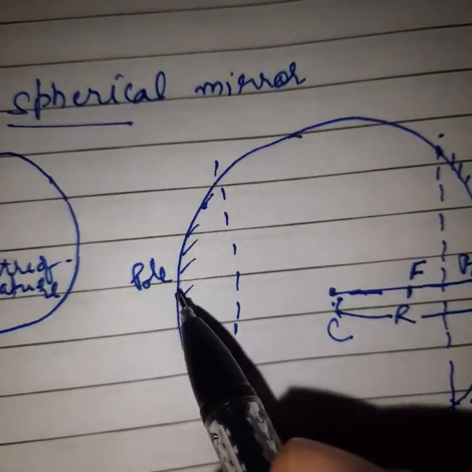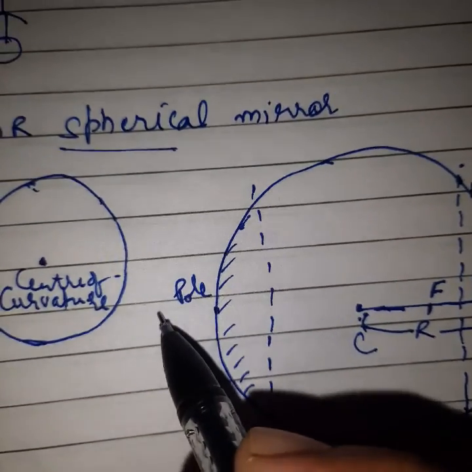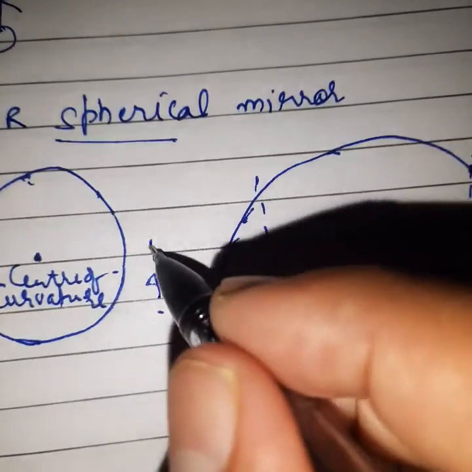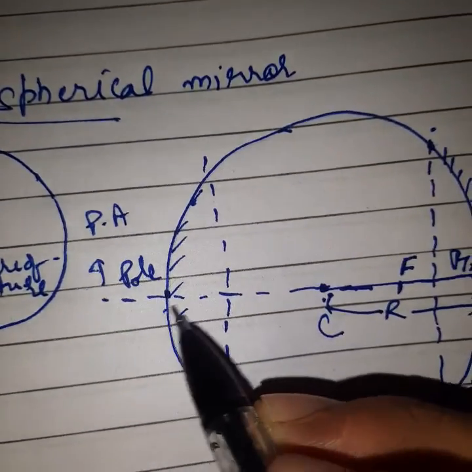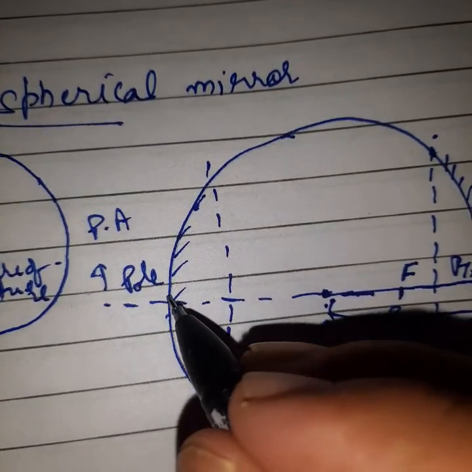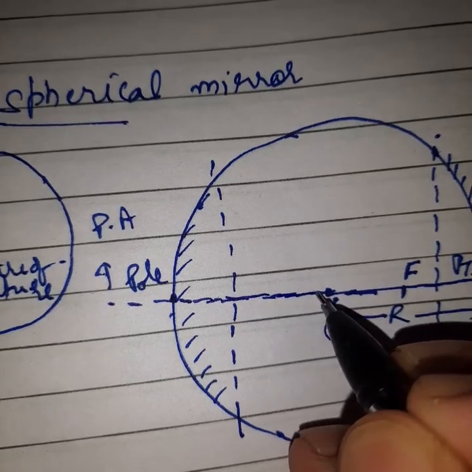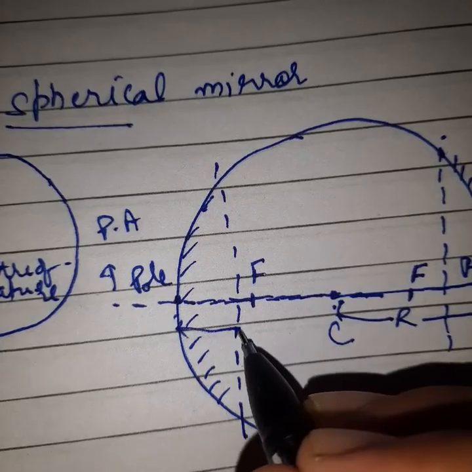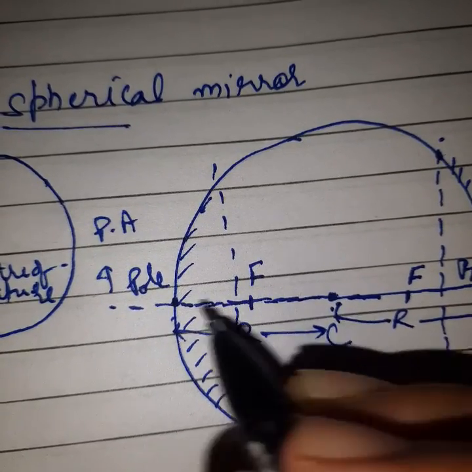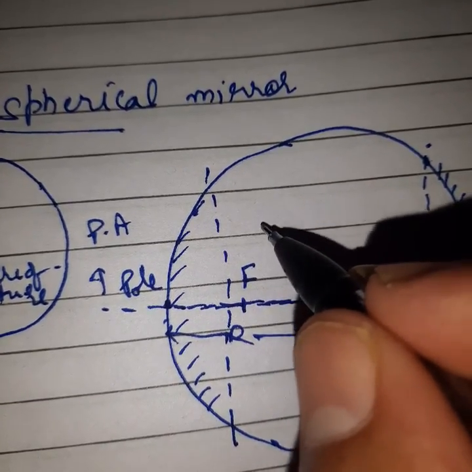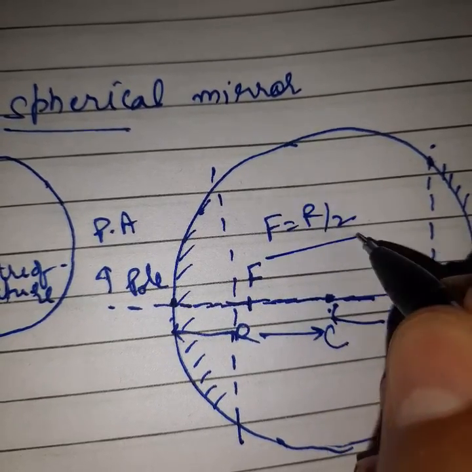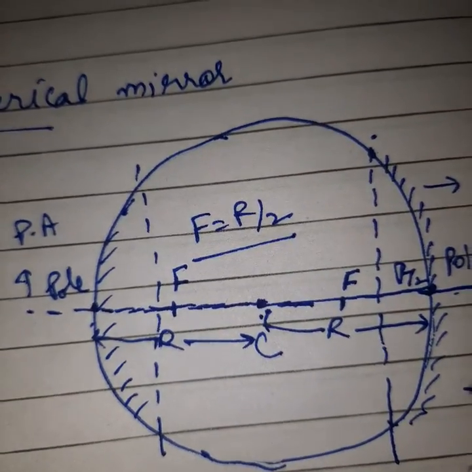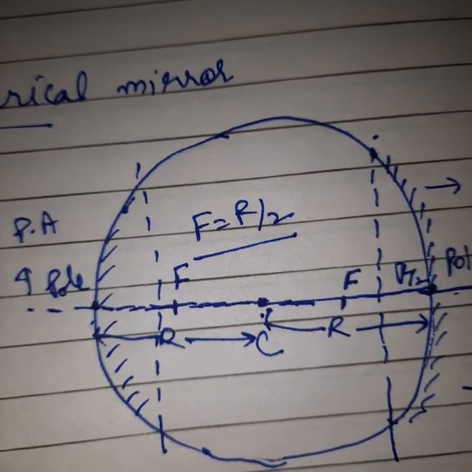In this case, we do the same. Listen: when we join C and P together and extend it a little bit outside, this will also be the principal axis. Between P and C, at the exact midpoint, that point will be the focus point. From this point to this point is the radius of curvature. So F, the focus, is equal to radius by 2. Okay or not okay, student? This is the basic and simple explanation of it.